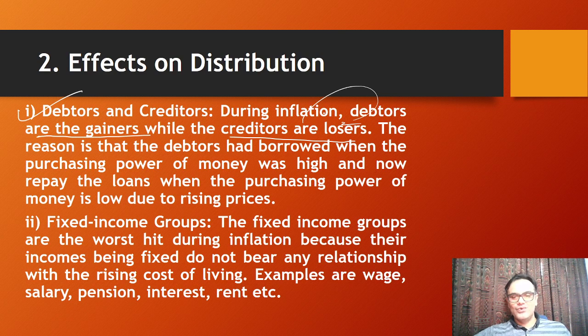The debtors will be gainers, because in any case the interest rate being paid is cancelled out by the inflation rate, since the money is losing value. They got the higher powered money, and later they will be giving back money which has lower purchasing power, so to speak.